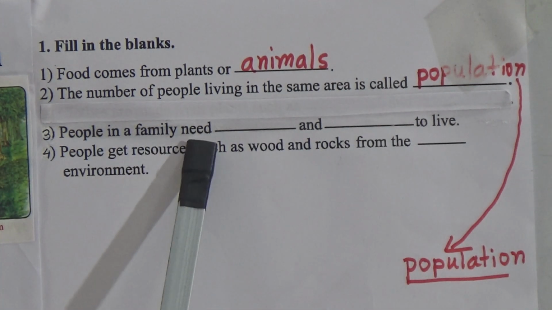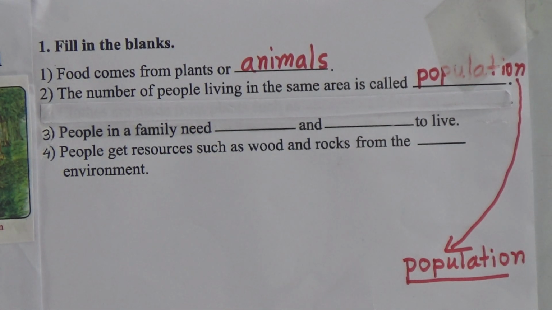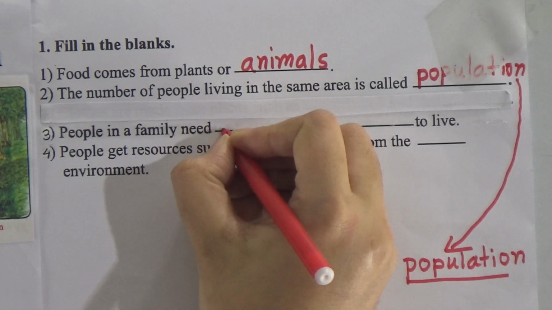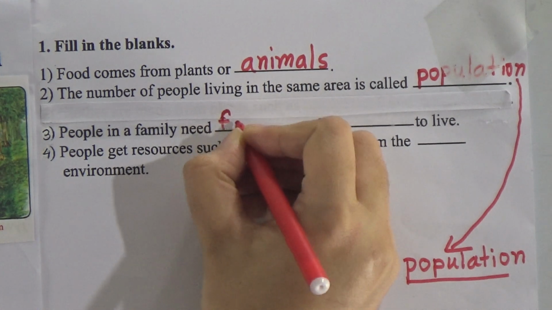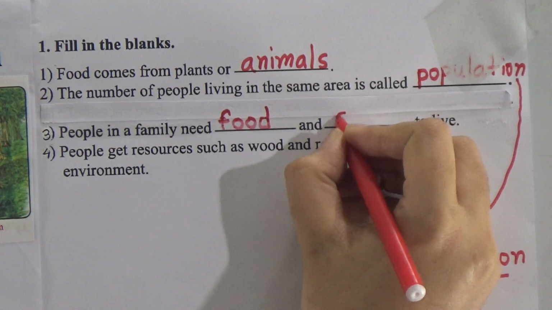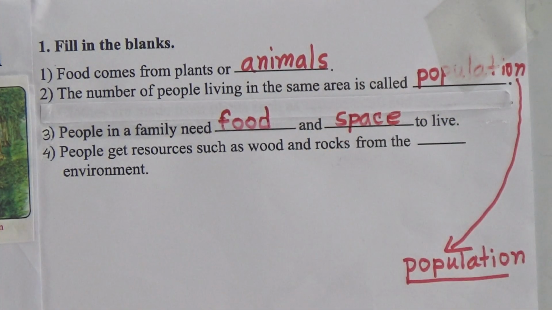People in a family need food and space to live. So the answer for the first blank is food, and here will be space.